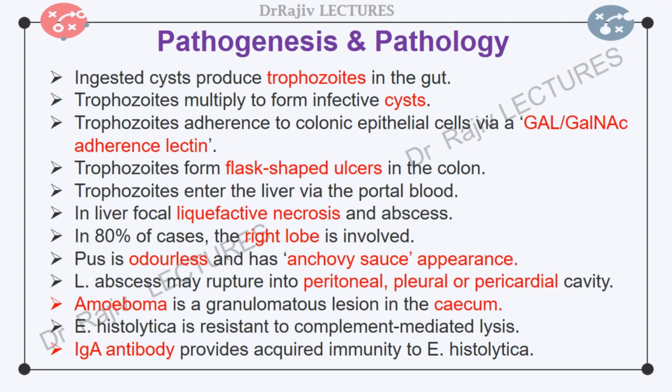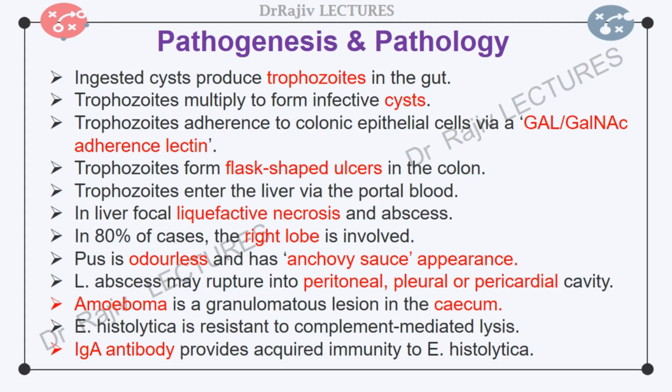In 80% of cases, the right lobe is involved. In 10%, the left lobe is involved, and in the remainder, both lobes are involved. The right lobe is more commonly involved because of the straighter course of the superior mesenteric vein through the portal vein into the larger right lobe. Amoebic abscess is most commonly located in the superior anterior aspect of the right lobe of the liver near the diaphragm. Hence, pulmonary symptoms and chest complications may also occur.